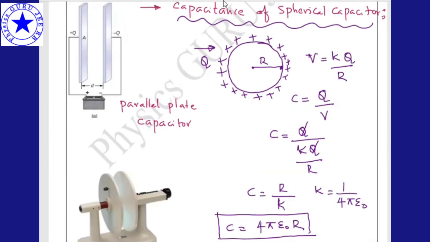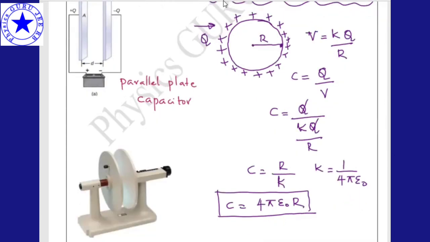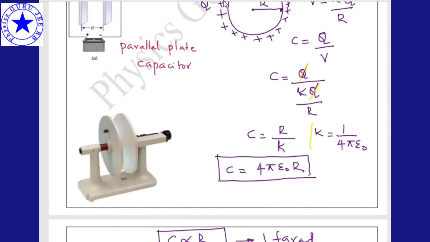The potential of the spherical capacitor is kq by r, right? C is equal to q by V. Simply substituting the potential kq by r, the q's get cancelled. K, we know, is 1 by 4 pi epsilon naught. Simply substituting, we get the capacitance of a spherical capacitor.